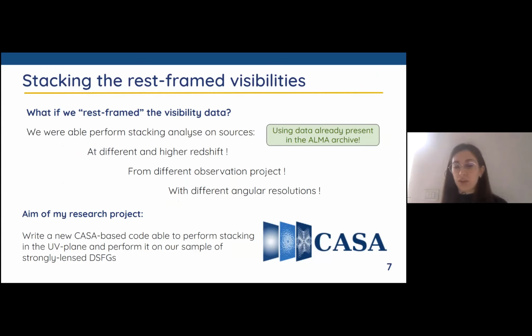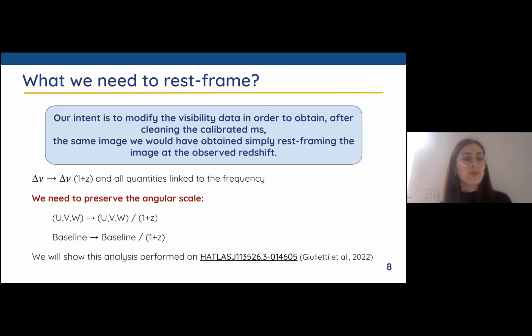So we can use different data from the ALMA archive, and also with different angular resolution, because we no longer have the problem with the angular resolution. So my project will consist of writing a new CASA-based code, which will be able to perform stacking in the UV plane and use this code on our sample of star-forming galaxies strongly lensed.